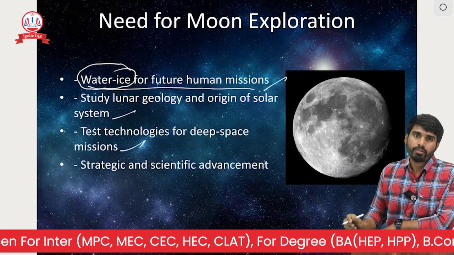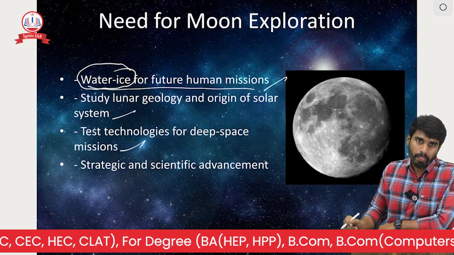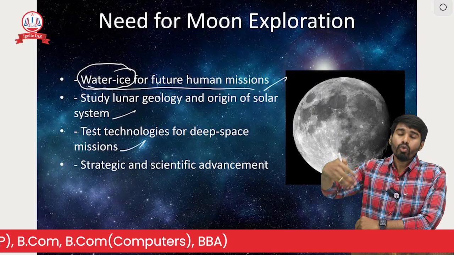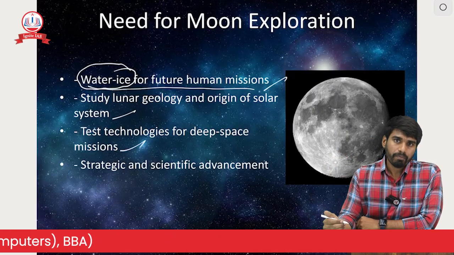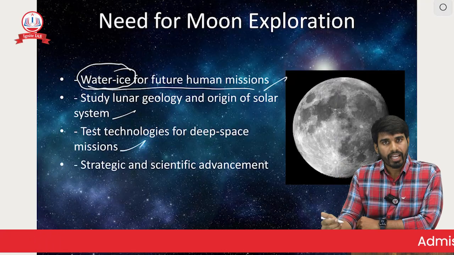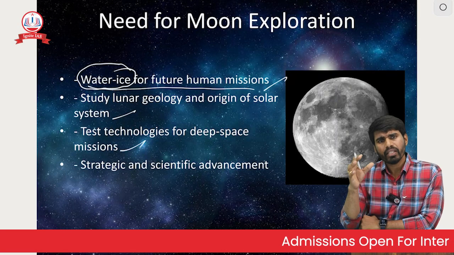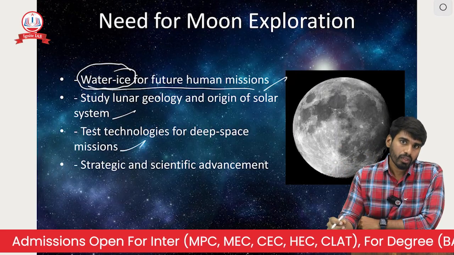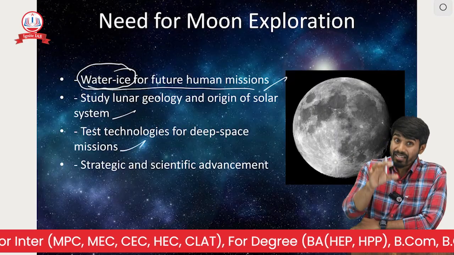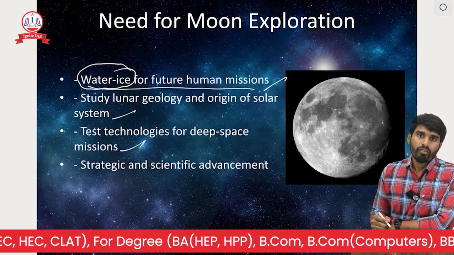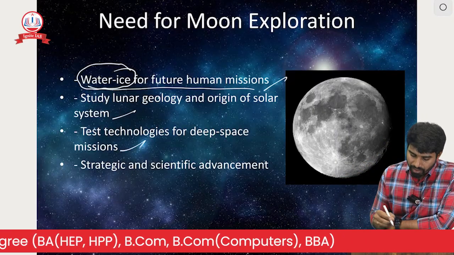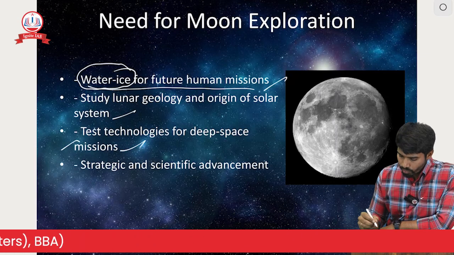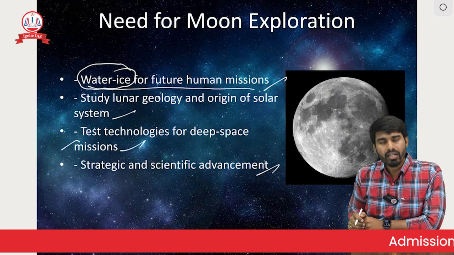Similarly, we need to explore technologies. For example, in the future, ISRO is planning to do more space missions like Mangalyaan, and we also have the Shukrayaan mission planned. So when we are doing this, we have to demonstrate the technologies needed for that, and we need one testing ground. To test those kinds of technologies, ISRO has been conducting this moon exploration mission, that is Chandrayaan. Next, it is also for strategic and scientific advancements.